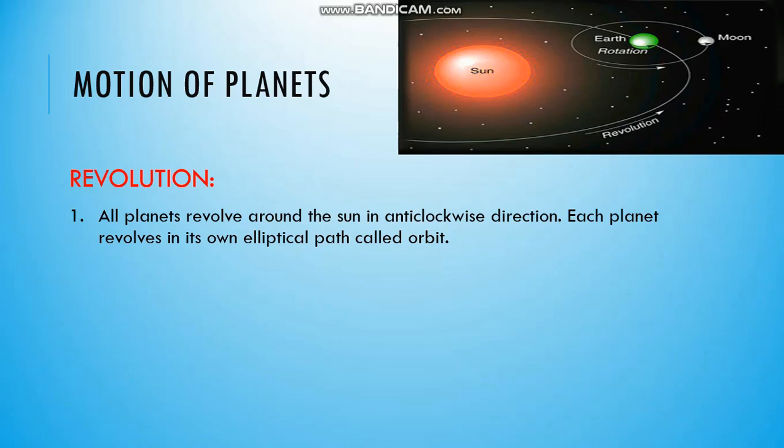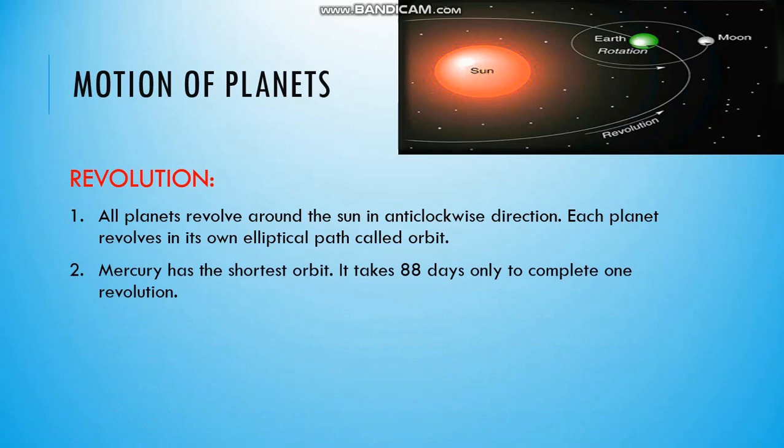Each planet revolves in its own elliptical path called orbit. So these lines are called orbits of a particular planet. These are only imaginary lines. Actual lines are not there. And these lines are not in circular shape. It is not a circle. It is oval. That is why it is called elliptical path.